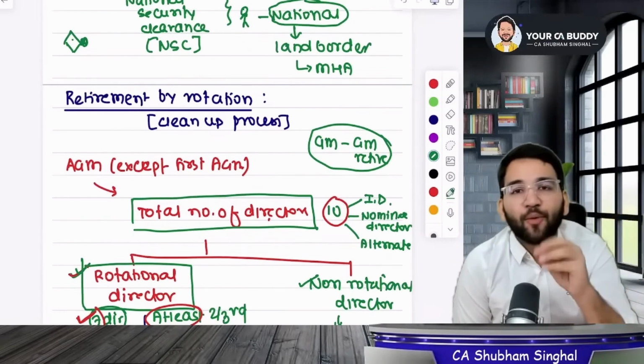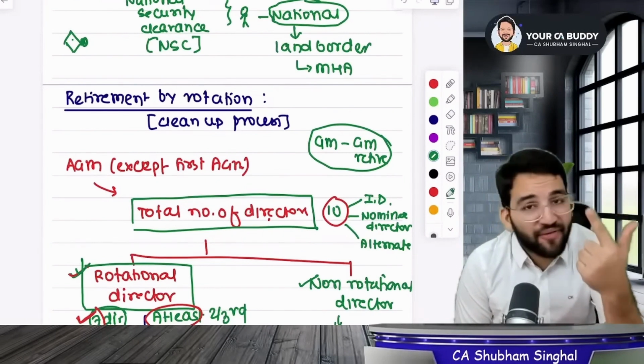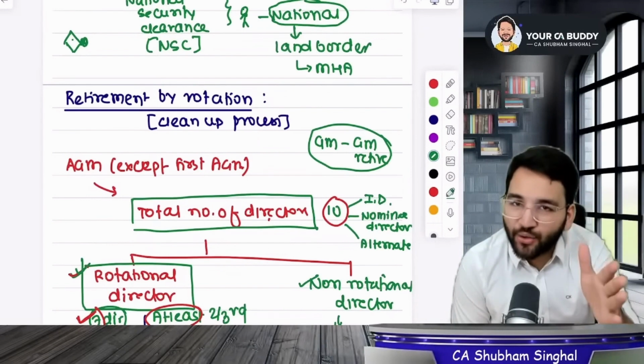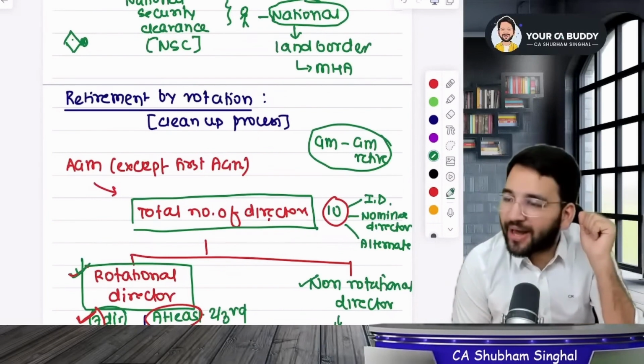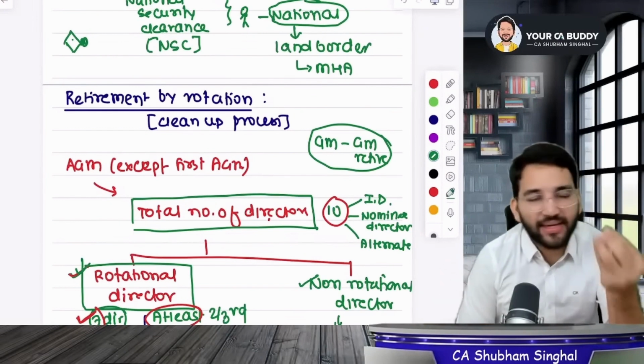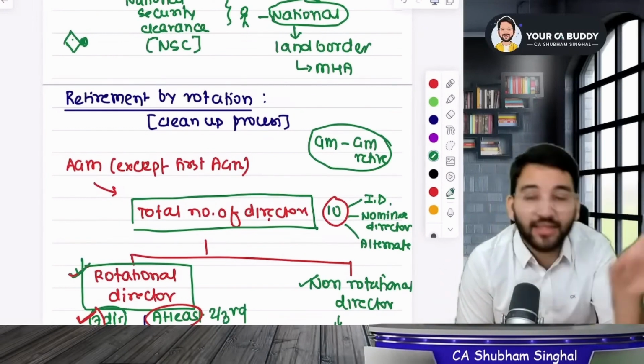Then I said, if you want to be a director, then three things are mandatory. You should have a DIN, you should not be disqualified, and you will have to give consent. You've given your consent to the company in DIR 2 and the company will forward it to the Registrar in DIR 12. After that, I said that, sir, you have given your consent and now you have become a director, and then you will be retired by rotation every year.